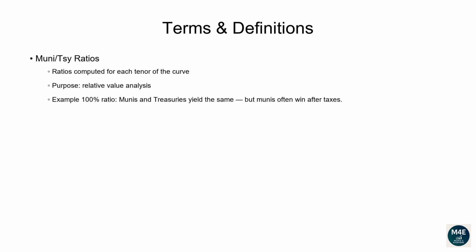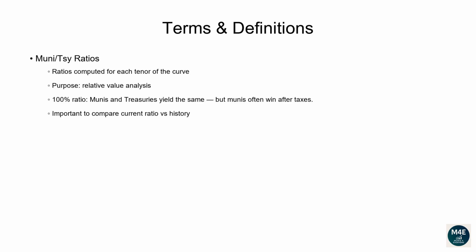If, for example, the 30-year ratio is 100%, that means the 30-year tax-exempt Muni yield is the same as the 30-year Treasury yield. However, the Treasury yield is taxed, whereas the Muni yield usually is not. Hence, in this case, you'd be better off holding a Muni bond. In general, if the ratio is below 100%, one may think Munis are rich compared to treasuries. In reality, we should always wonder, how does the current ratio look compared to its own history?